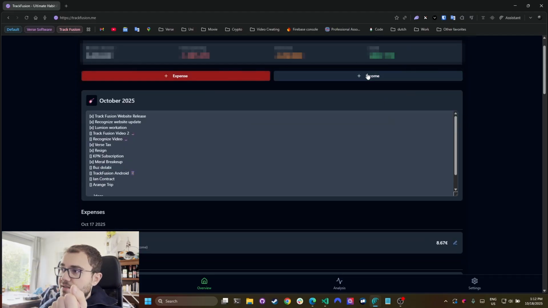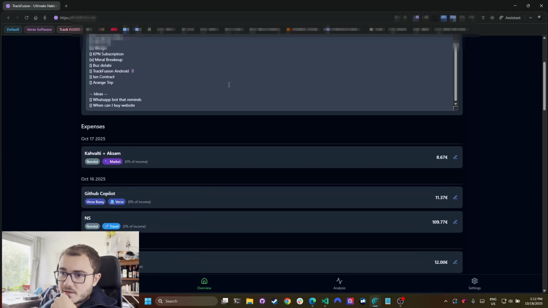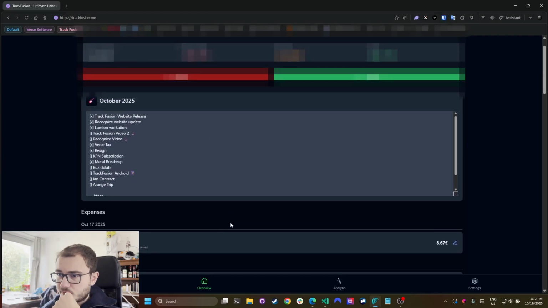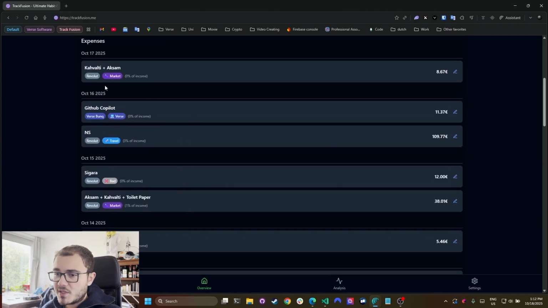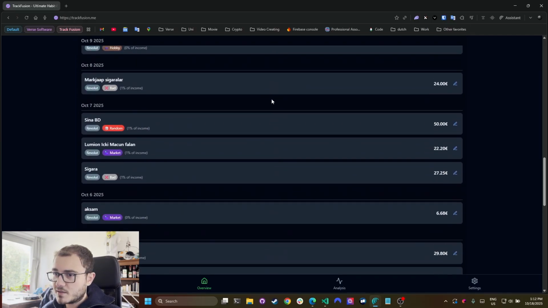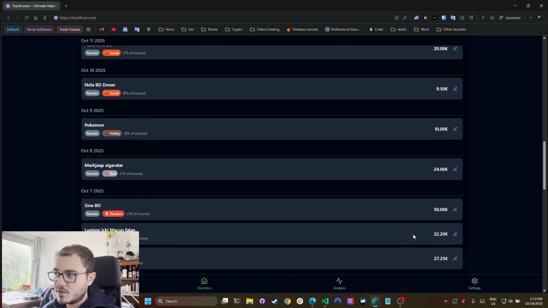You can create an expense here, you can create an income here. This is the same evaluation text that we showed at the top. In the habit, they are basically the same data, and I didn't want to separate them. I don't think I will separate them. So this is the overview. In here, immediately you can see your spendings, and you can also see your income. This is indicated as green.